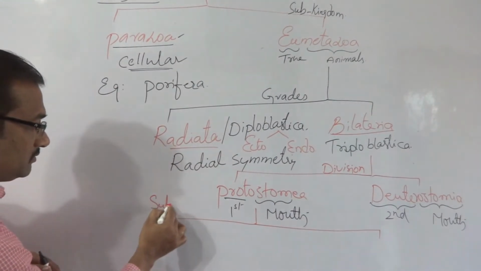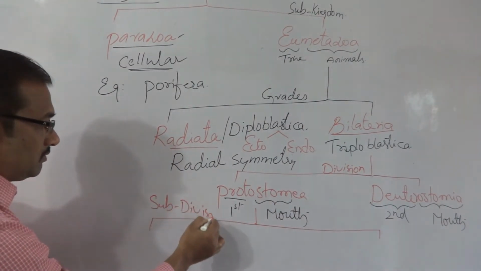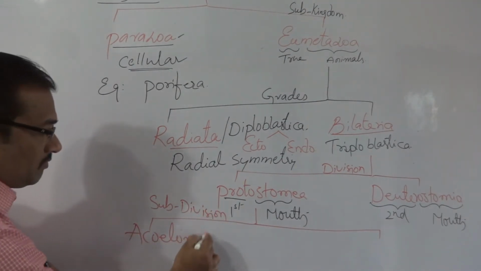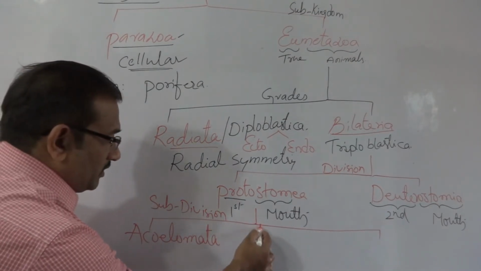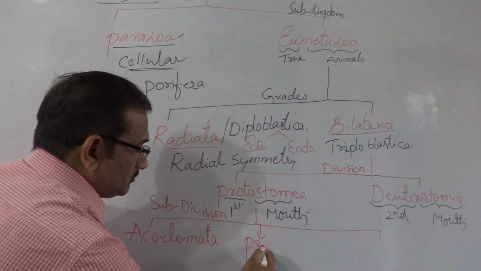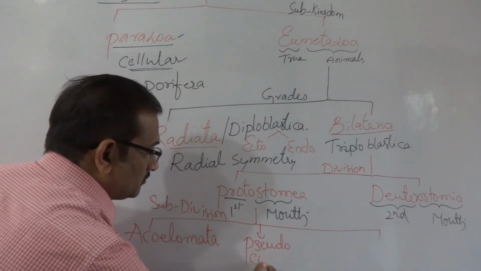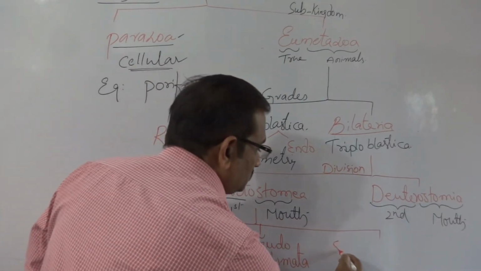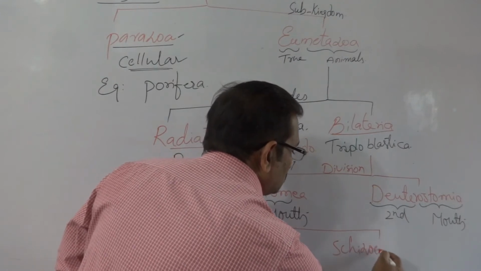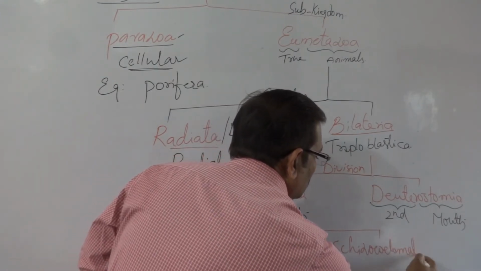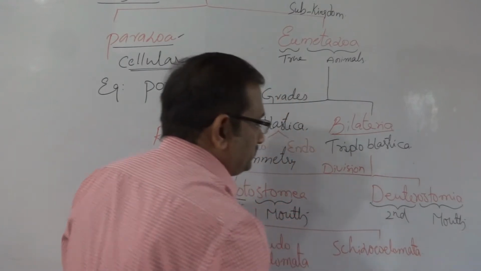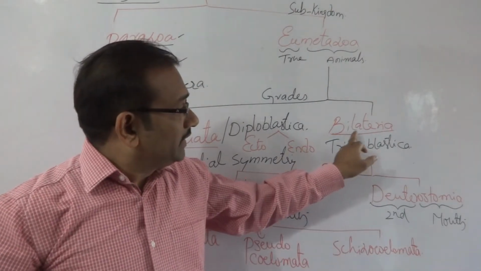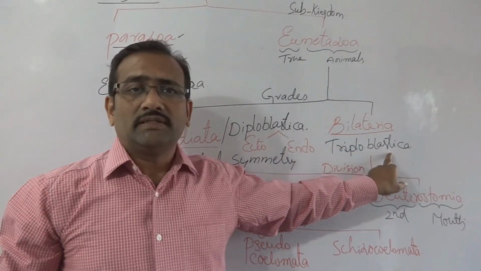So I already discussed just now, Bilateria means triploblastic animals.